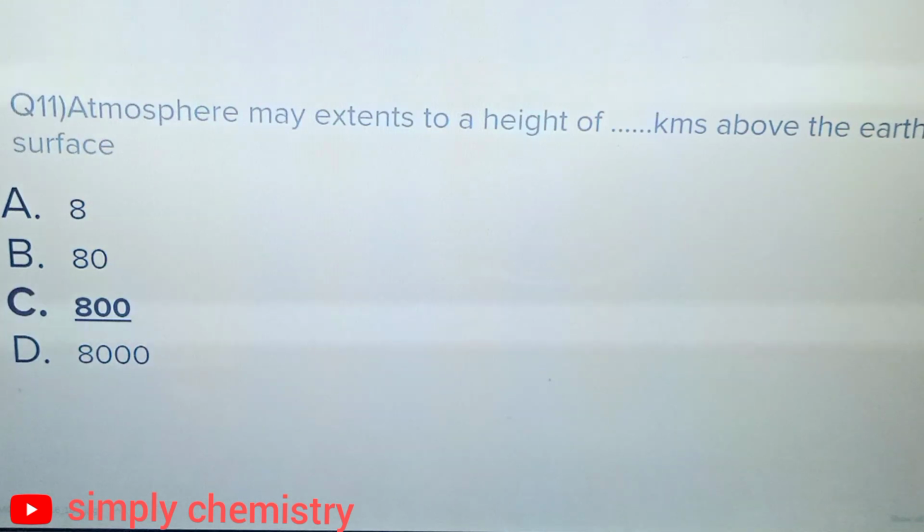Question number 11. Atmosphere may extend to a height of dash kilometers above the Earth's surface. Option A, 8. Option B, 80. Option C, 800. Option D, 8000. And the correct answer is option C, 800 kilometers.